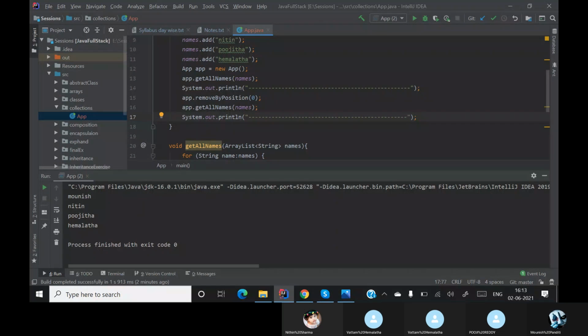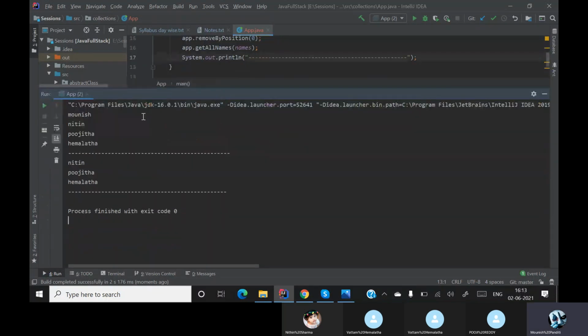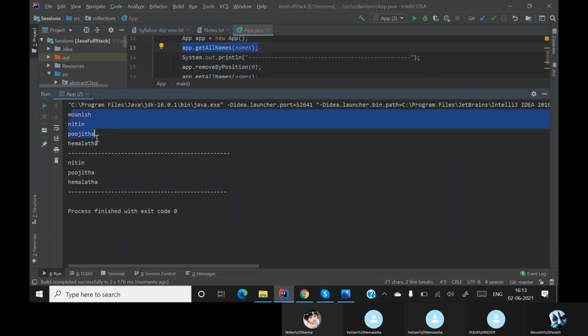Done. So now let me run this. Good. Now if you see over here, first I got all the names from the list. Then I removed the position 0. So at position 0, Monish was there. It got removed.